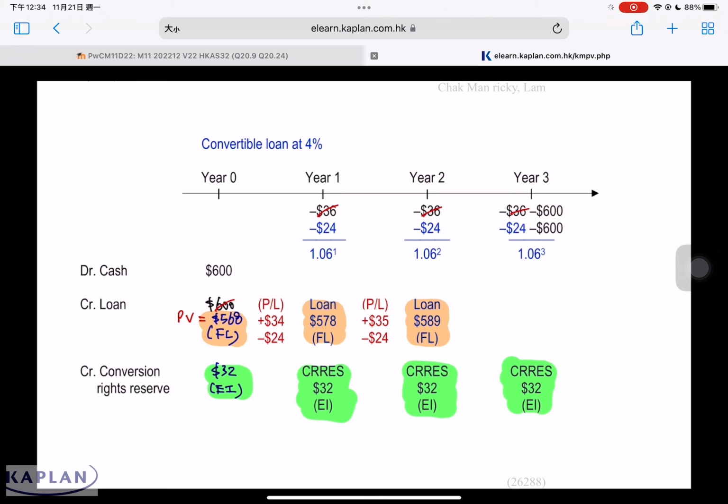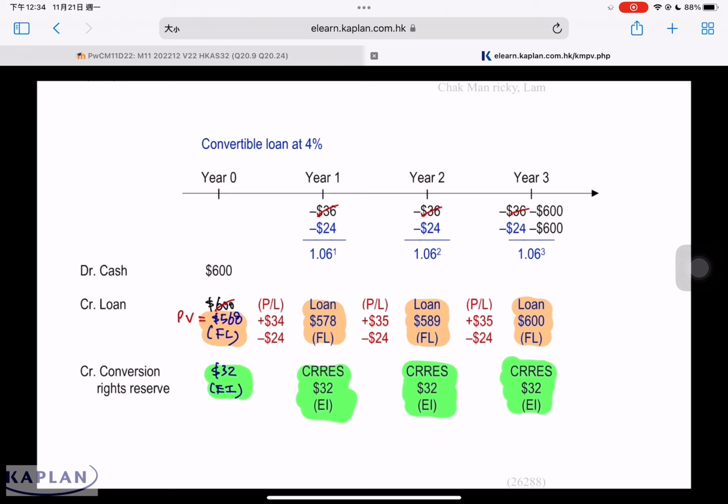Now look at the final year. In the final year we must account for $35. This $35 is interest expense based on the 6% effective interest rate. But contractually, we're only paying the 4% because in return, we allowed the investor to buy share at a fixed price. The investor has to pay for it. At the end of the third year, the liability will come back to the amount of 600. This 600 is the amount for redemption.